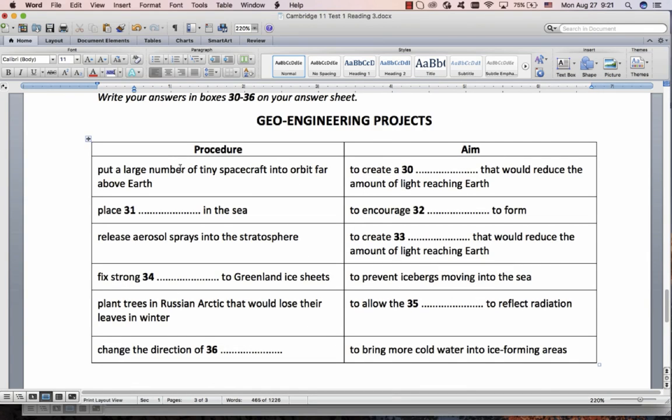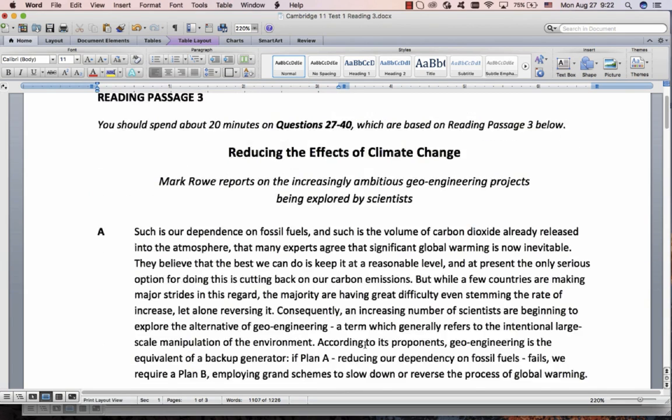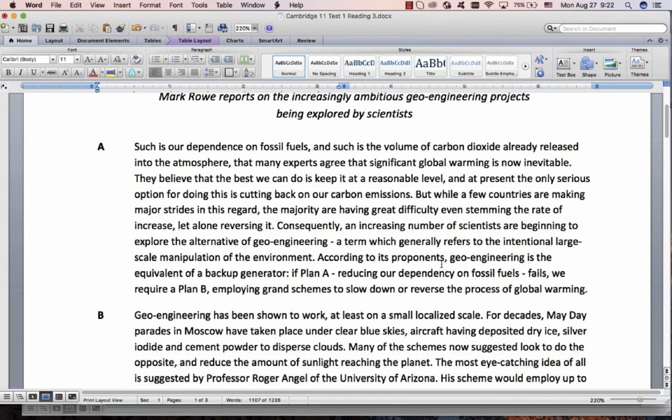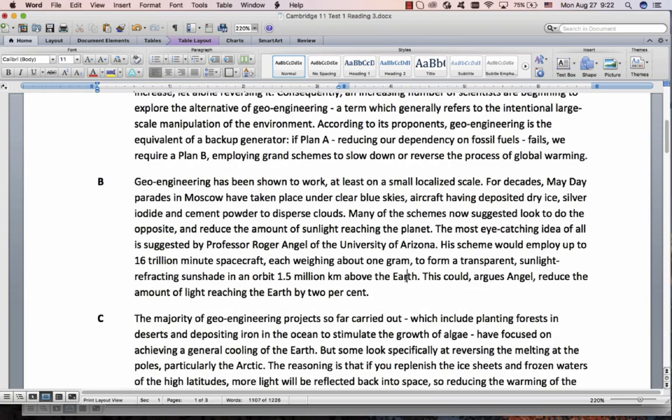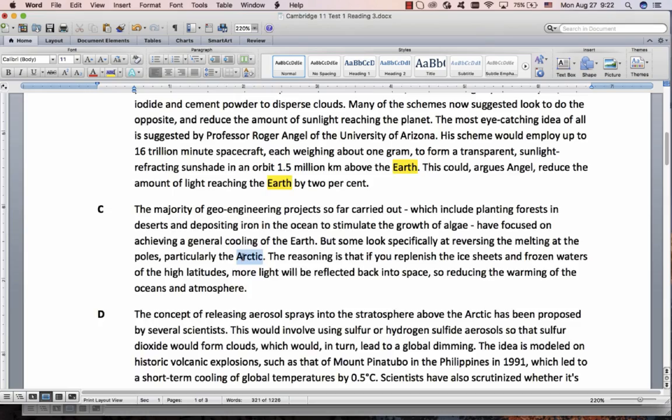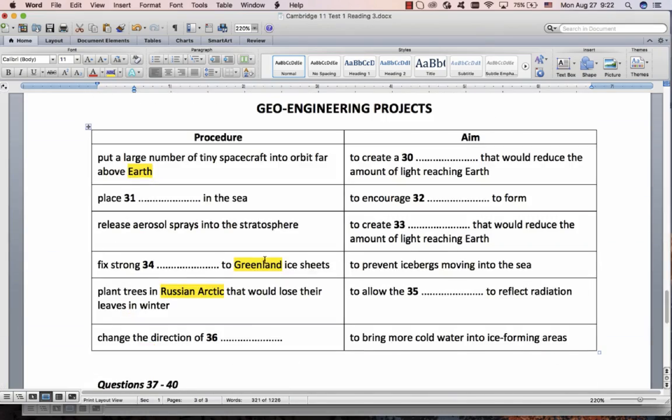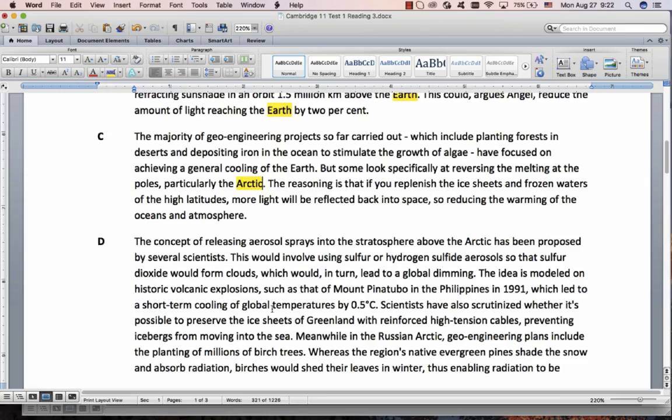What do we do first? Scan, scan, scan. I would scan for that. What else would you scan for? Things with capital letters are great. I would find those 3 first before you do anything. So, scan for Earth, Greenland. There's Earth there and there. Arctic, did we need to scan for Arctic? Russian Arctic, yeah, possibly. Greenland is there. But there I see Russian Arctic, so it's probably that one. I think I'm quite sure about that, so I'll even take that one out.